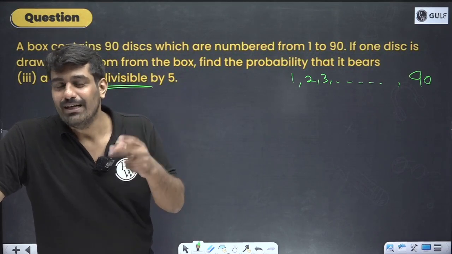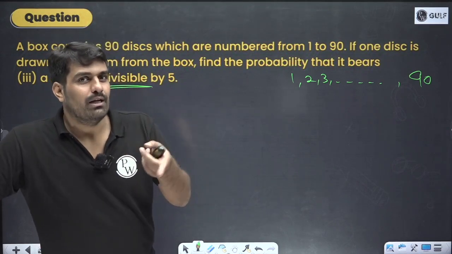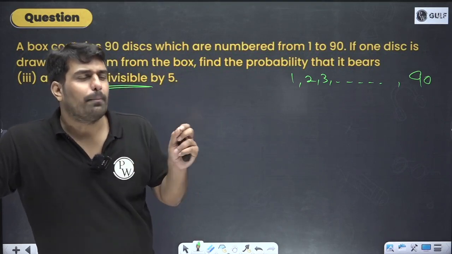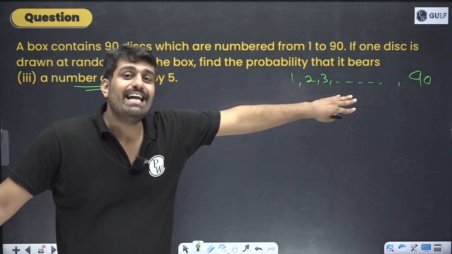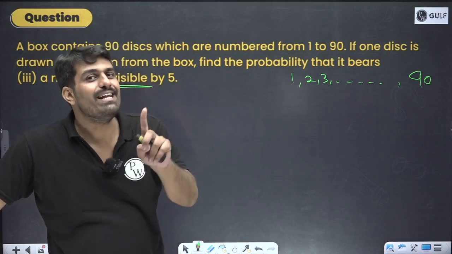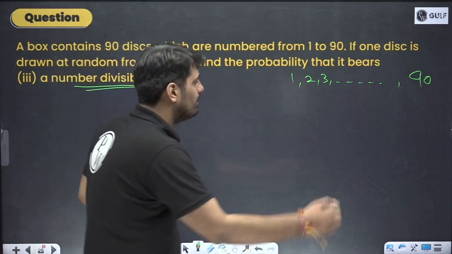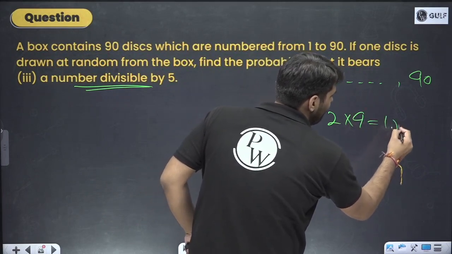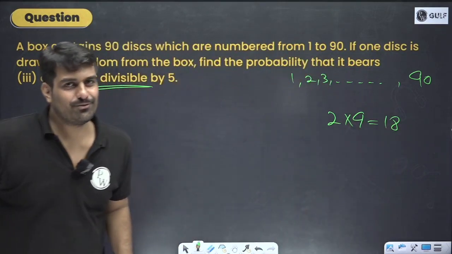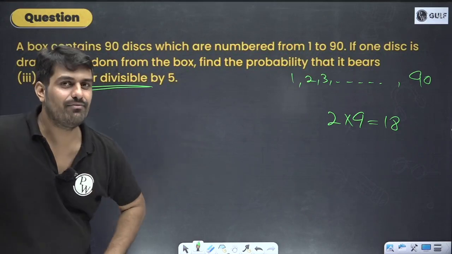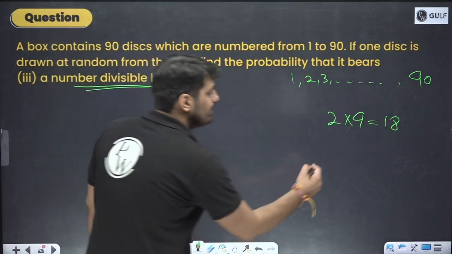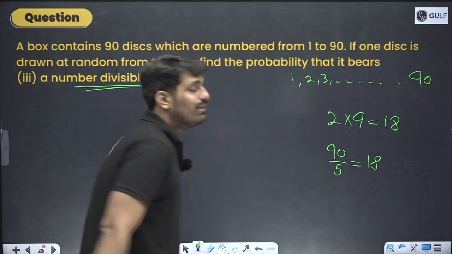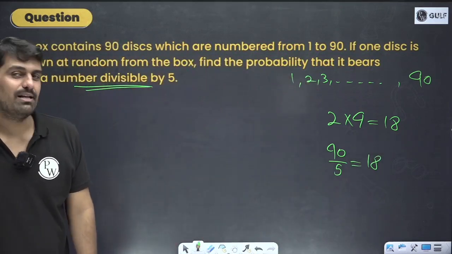15, 20, 2. So from 1 to 10, 2. 11 to 20, 2. 20 to 30 will be 2. So we have these 9 cases, 2 in one case. In total, 9 cases, 18. In total 18 numbers would be there which are divisible by 5. Or an easy way of thinking: 90 divided by 5, 18. Total 18 numbers are divisible.